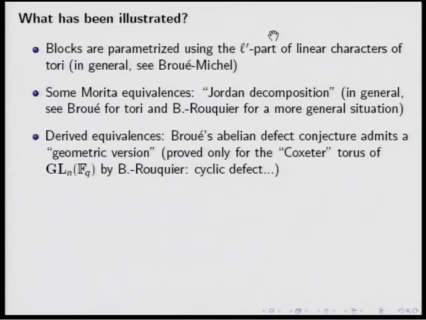Well, we have obtained some derived equivalence. So in the case of the principal block, we have obtained the predicted derived equivalence. But in fact, for general reductive groups, there is a geometric version of Broué's conjecture that gives you a candidate for realizing this derived equivalence.